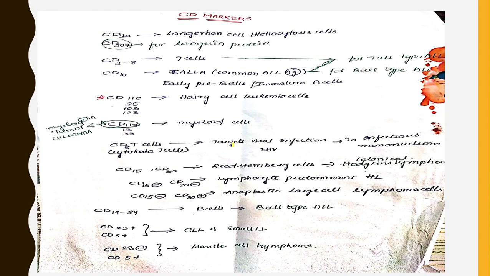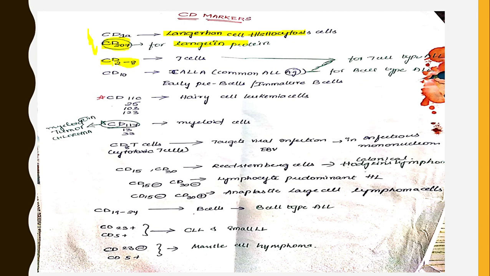Now we'll see the CD markers. CD1A positivity is seen in Langerhans cell histiocytosis. CD207 is positive for Langerhans protein. These two, don't confuse between these two, are important.